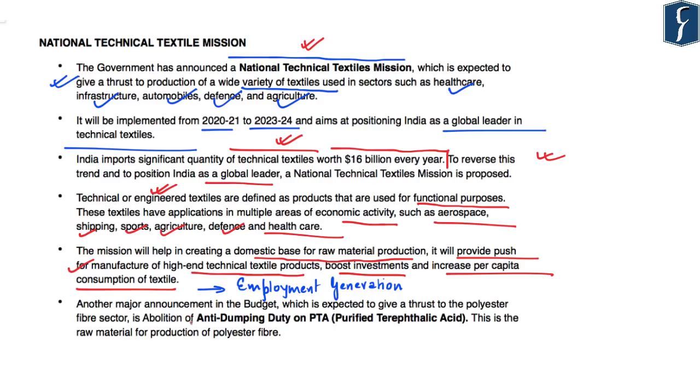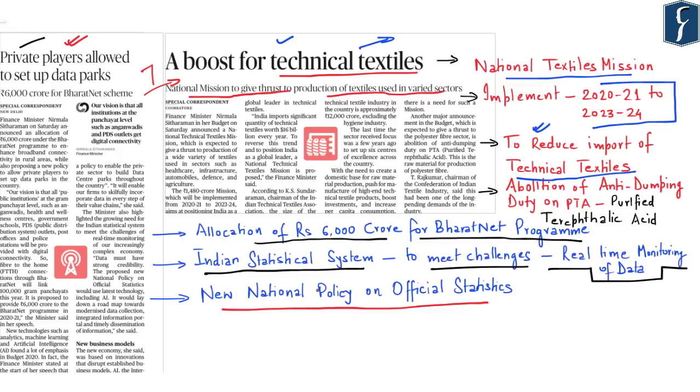Now, as highlighted, another major announcement is with respect to abolition of anti-dumping duty on purified terephthalic acid, PTA, and this is basically used by the polyester sector in India. So, abolition of anti-dumping duty on PTA will definitely give a thrust to the polyester and fiber sector in India, as PTA is the raw material for production of polyester fiber. So on these accounts, both these news items become important from our prelims as well as mains perspective.